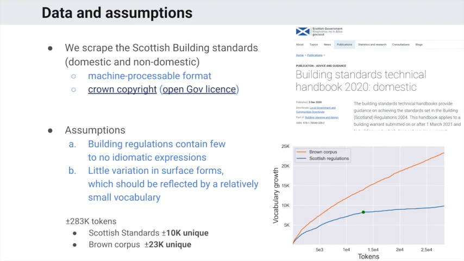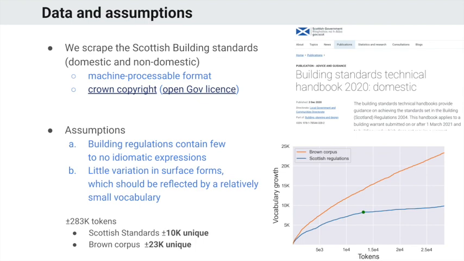Our assumptions before annotation are that these building regulations contain few to no idiomatic expressions, which is very important when working with multi-word expressions. We also expect little variation in surface forms, which should be reflected in a relatively small vocabulary. So there is little use of alternative ways of expressing a concept, because that would be less clear. That's the intuition behind this.